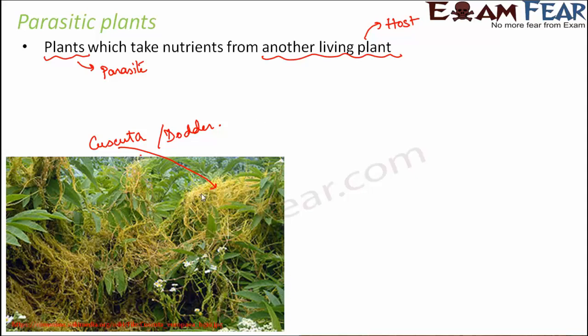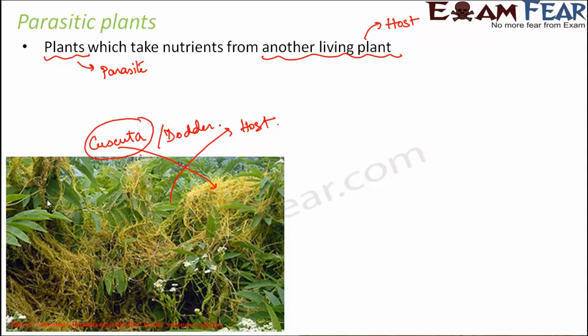So these plants depend on some other plants. So here you see the cuscuta are the yellow plants and they are actually living on some other plants which are green in color. So this green plant is the host. So this host plant is going to perform photosynthesis and prepare its food, and the cuscuta is going to obtain its food from the host plant. So how is it going to obtain its food?